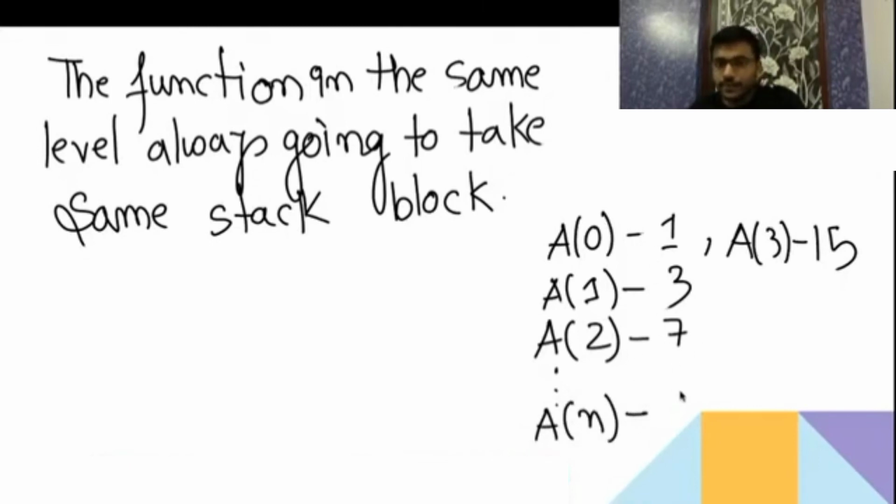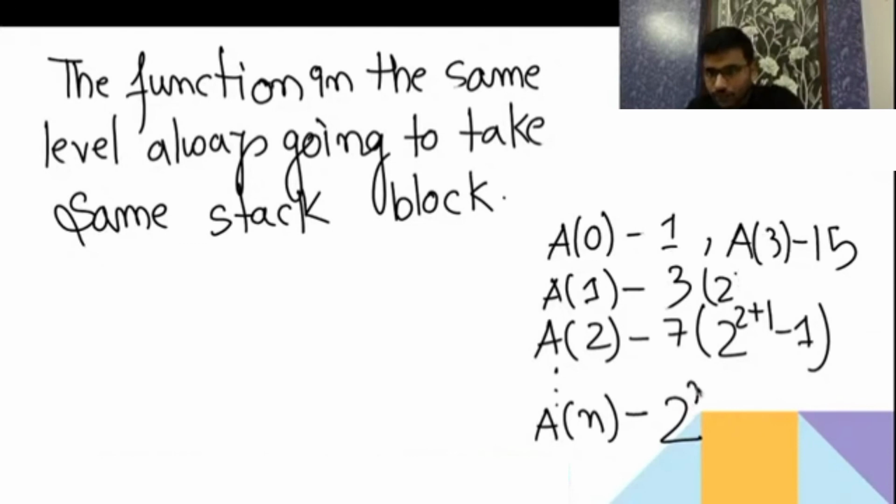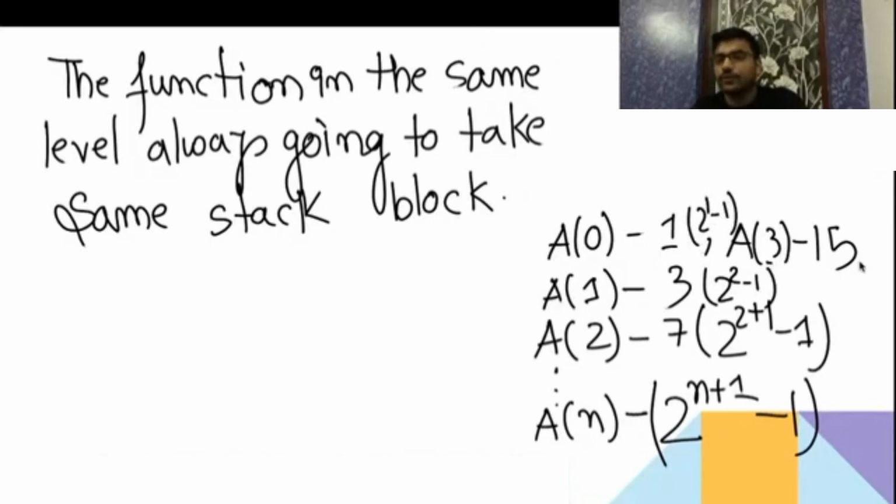So it's going like 2 to the power, see here it's 2 to the power 2 plus 1 minus 1. Whatever number is here, I am adding 1. 2 plus 1 is 3, so 2 to the power 3 is 8, minus 1 is 7. So 2 to the power n plus 1 minus 1 is the number of function calls. Like 2 to the power 4 minus 1. Am I clear? The number of function calls is going to be 2 to the power n plus 1 minus 1.